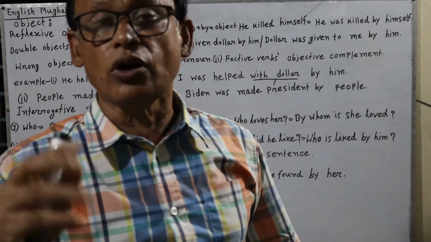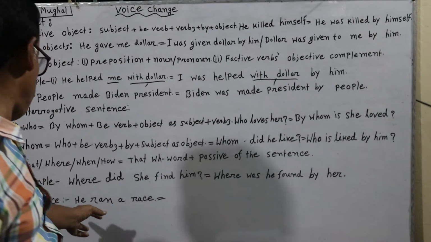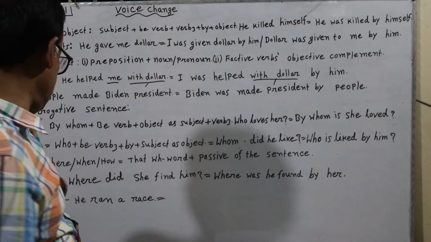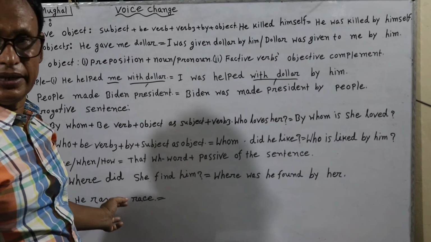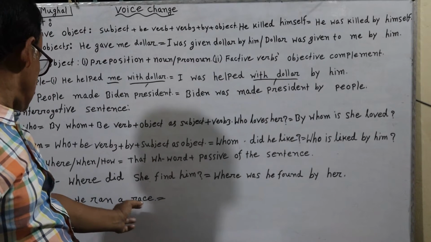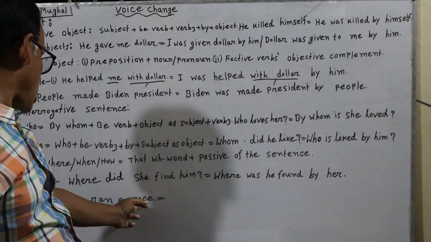We cannot say it is not an object. It is also an object. Here is an example. He ran a race. Race has come from run or ran. So the verb is a cognate verb and it is a cognate object.